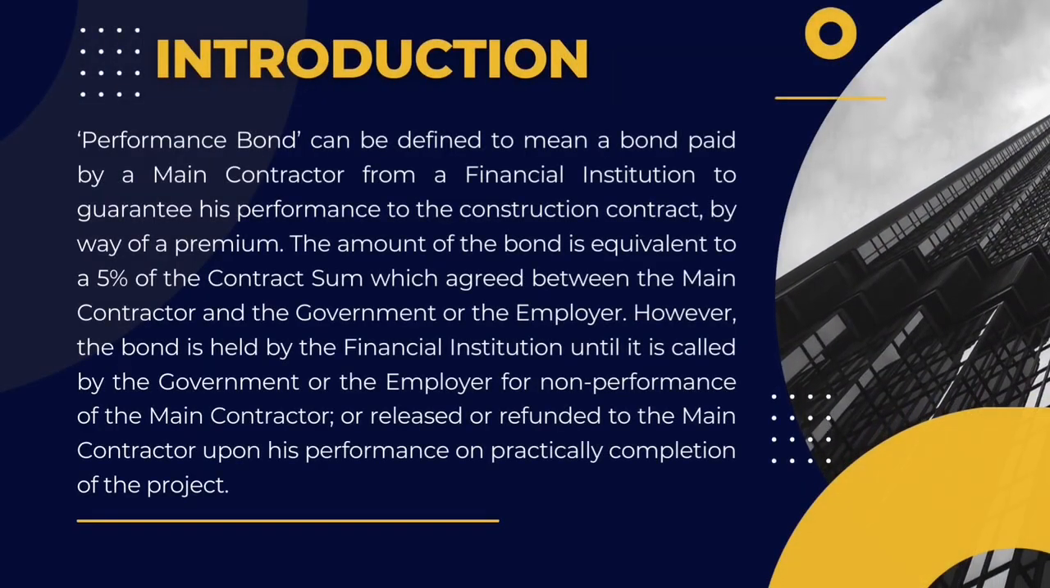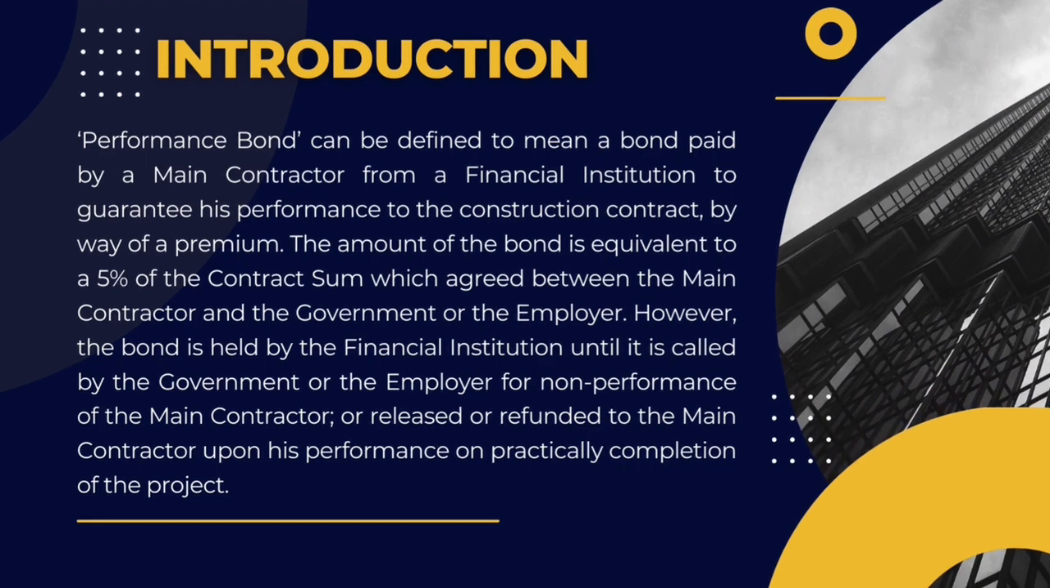A performance bond can be defined to mean a bond paid by a main contractor from a financial institution to guarantee his performance to the construction contract by way of a premium. The amount of the bond is equivalent to 5% of the contract sum which is agreed between the main contractor and the government or the employer. However, the bond is held by the financial institution until it is called by the government or the employer for non-performance of the main contractor, or released or refunded to the main contractor upon his performance on practical completion of the project.